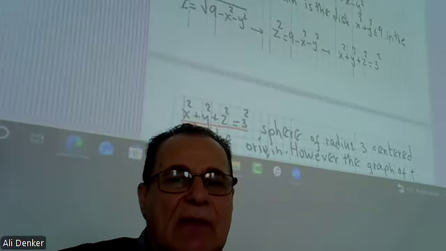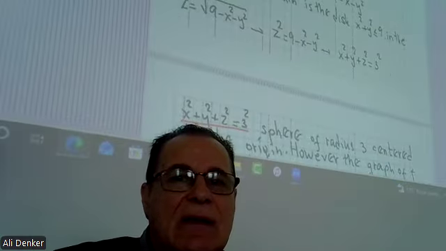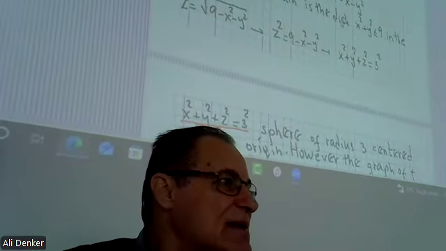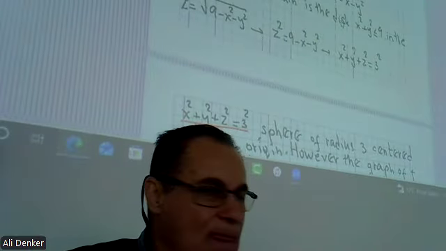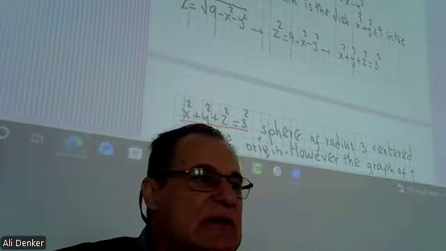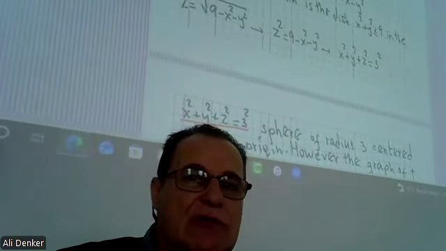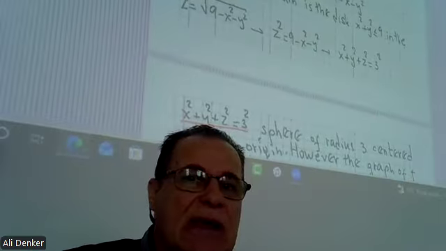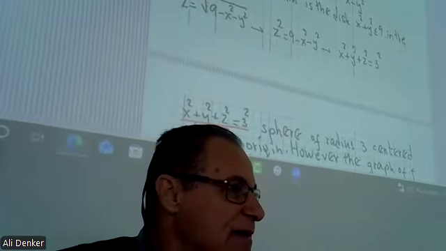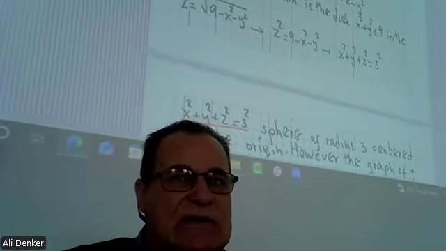Another example, this time consider z equal to the square root of 9 minus x squared minus y squared. All right? If you square both sides, what do you get?